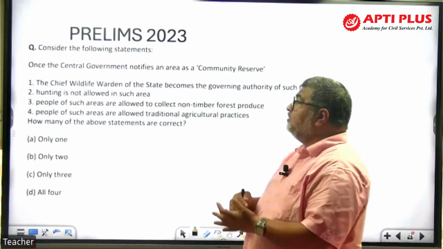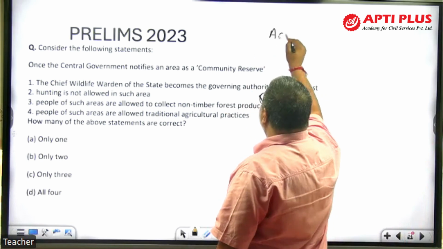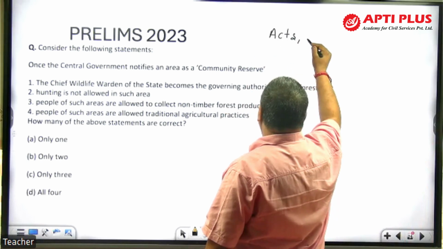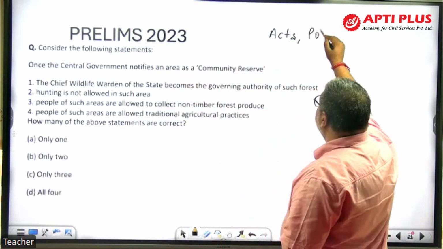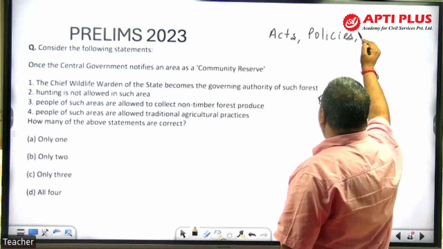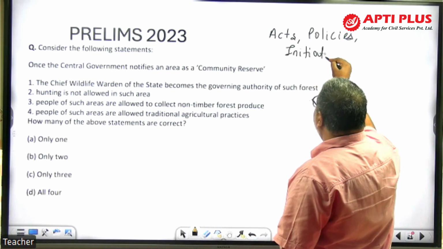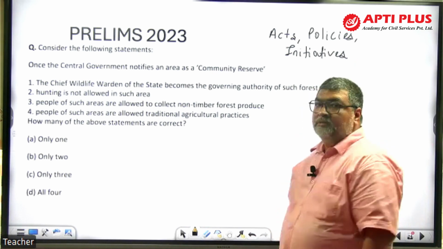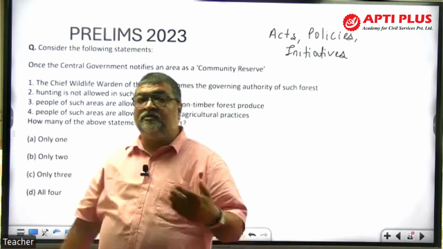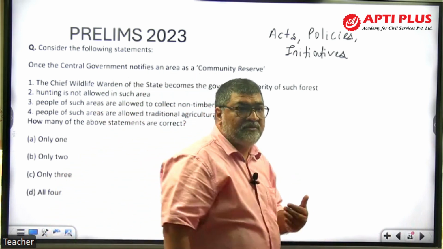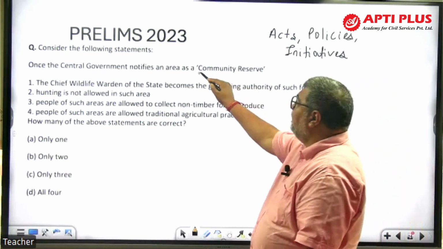Now look at the 2023 question. Again, government policies, like Acts, a lot of acts on forest, wildlife, biodiversity, then policies, then initiatives. Let's say government program initiatives from PIB, Yojana, right? Anything from the Government of India, Central Ministry of Environment, Forest and Climate Change, again that becomes relevant. Now if we look here, community reserve.